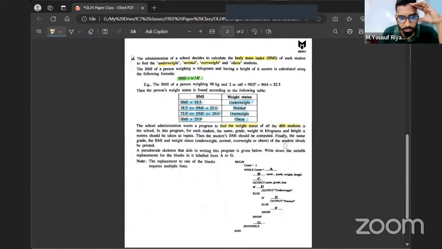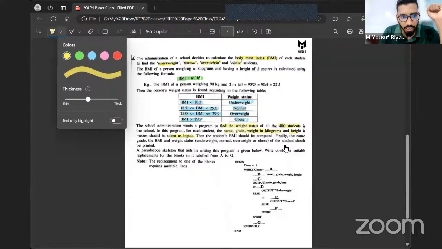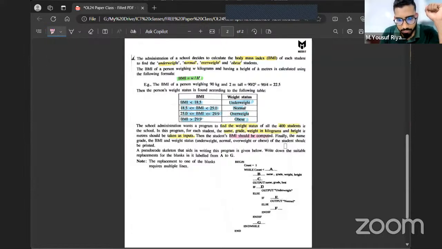In this program, for each student, the name, grade, weight in kilograms, and height in meters should be taken as inputs. Then the student's BMI should be computed. So first of all, they're asking us to get the inputs. And once we get the inputs, they're asking us to find the BMI.